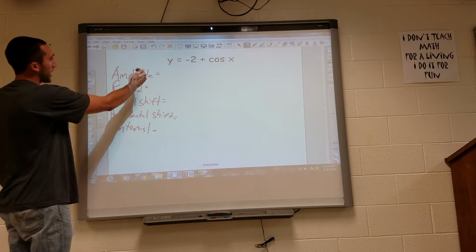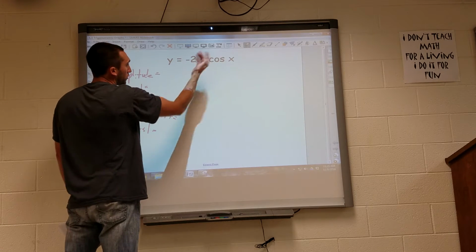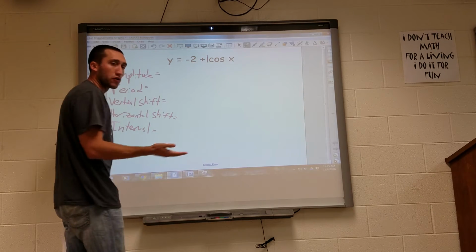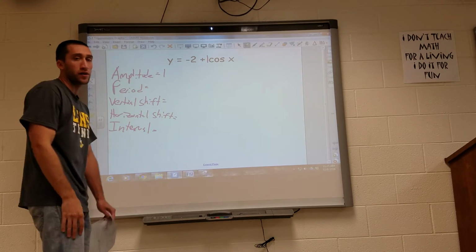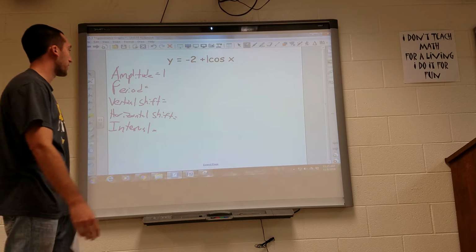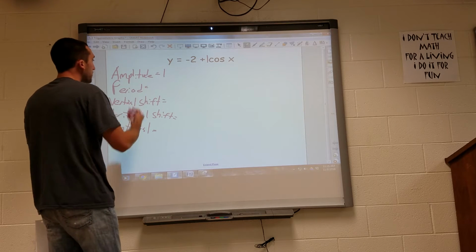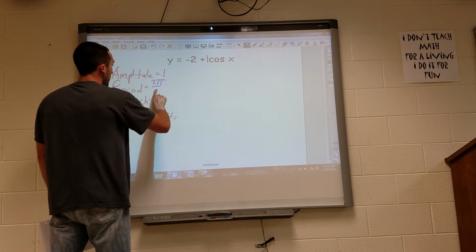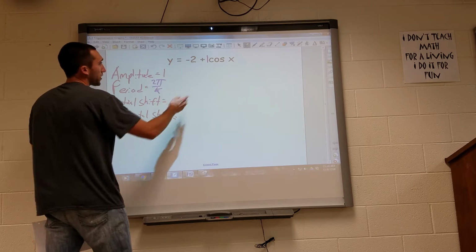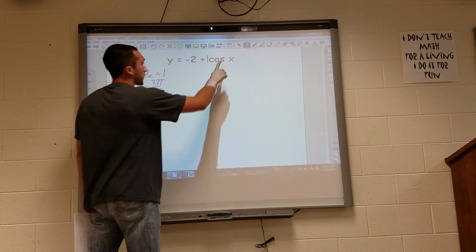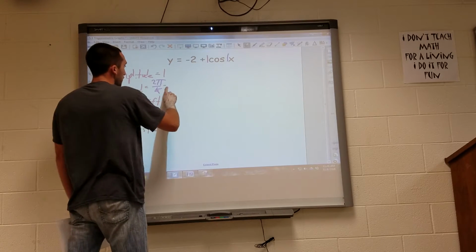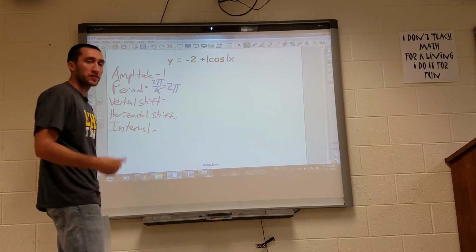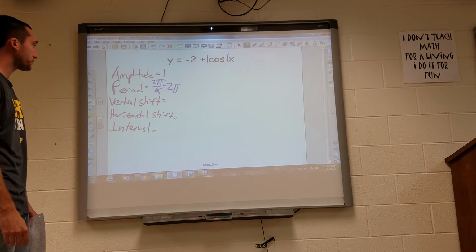In this one, our amplitude is whatever's in front of our cosine. Here there's nothing in front of our cosine, so we're going to say our amplitude is 1, which is the same as the basic cosine graph. The period is 2 pi over k, where k is the number in front of my x. There's no number in front of my x, so we'll assume it's a 1, so the period is 2 pi, just like the basic cosine graph.